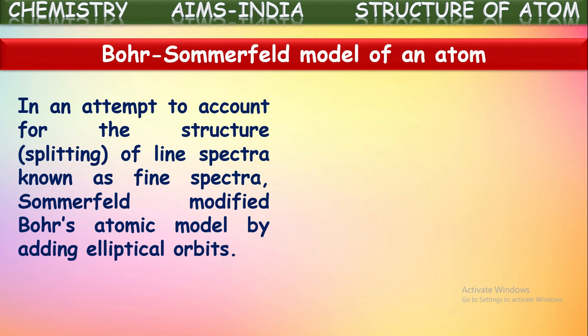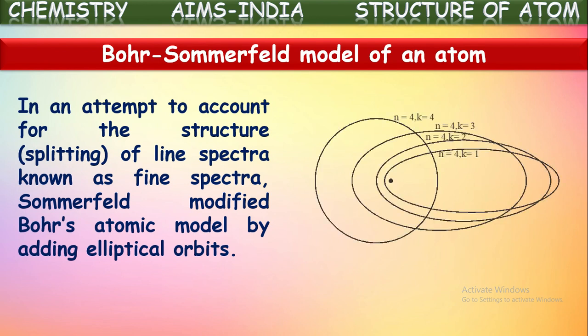In an attempt to account for the structure of line spectra known as fine spectra, Sommerfeld modified Bohr's atomic model by adding elliptical orbits. Yes, Bohr's theory explained only circular orbits. He told that electrons revolve in circular orbits around the nucleus, which are called shells, orbits or energy levels.